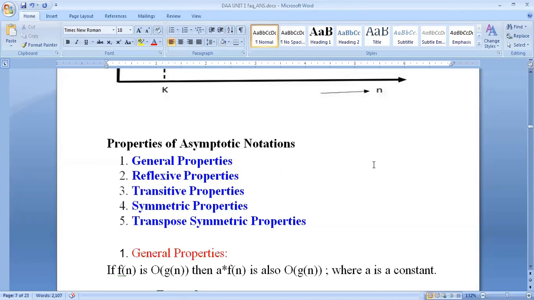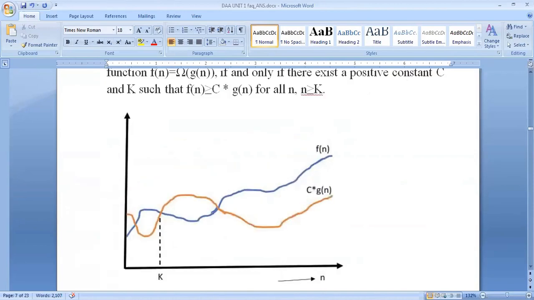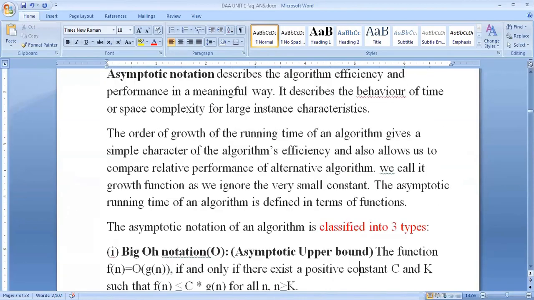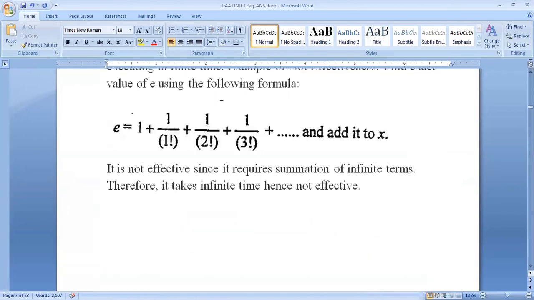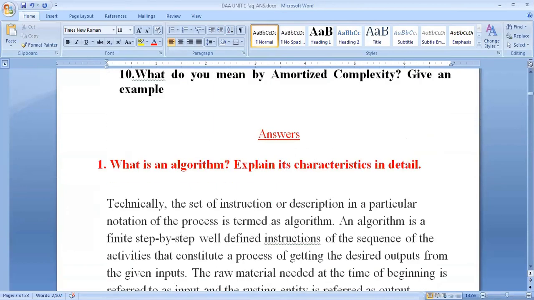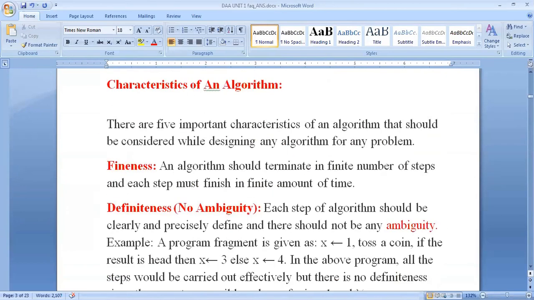Let us see the definition of an algorithm. An algorithm is a finite set of instructions that, if followed, accomplishes a particular task.